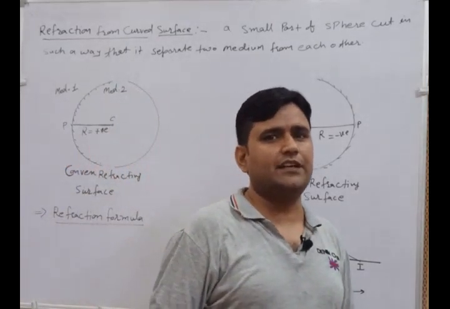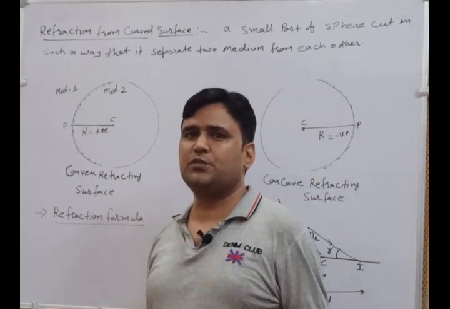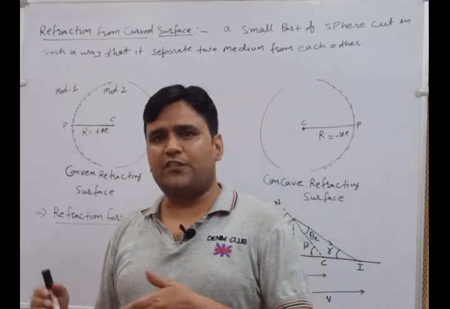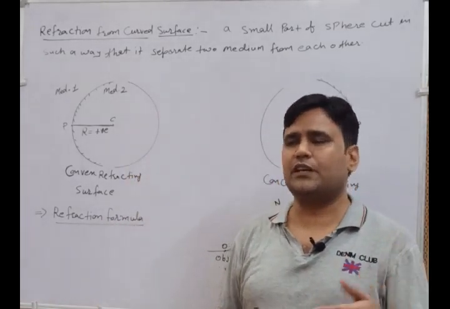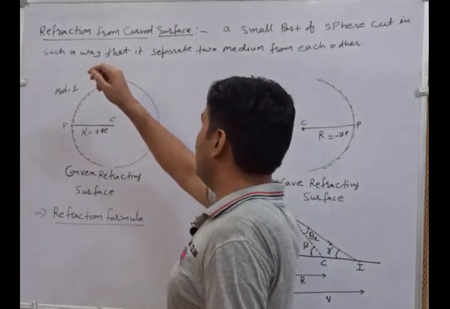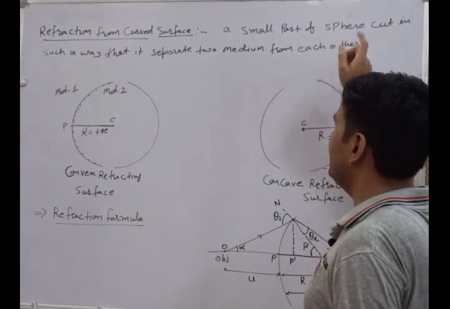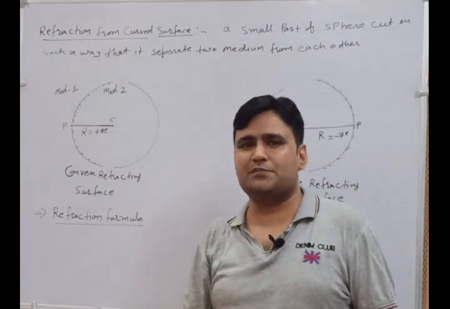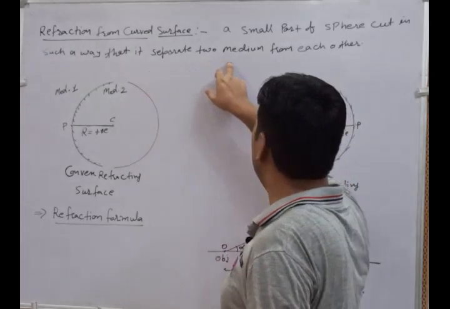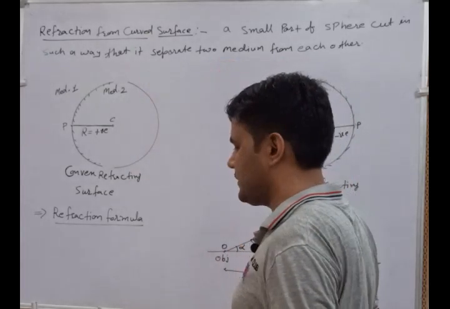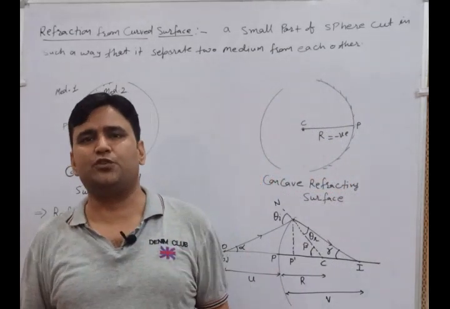When we are considering mirrors, they are normally used for the reflection phenomena. तो वो तो रिफ्लेक्शन के लिए यूज होते थे. यहाँ पर अपन स्टडी करेंगे the refraction phenomena through the curved surface. Here it is defined in terms of a small part of the sphere. It means we have a sphere, and a small part is cut in such a way that it separates the two media from each other. It behaves as a separation between the two media.